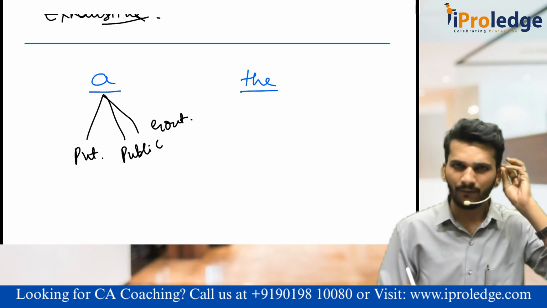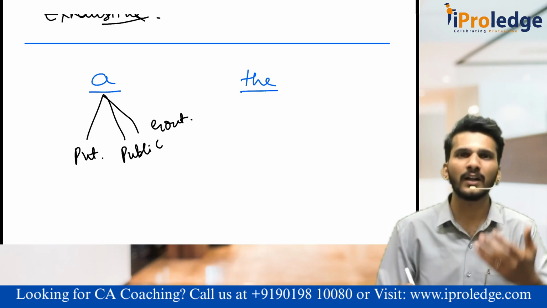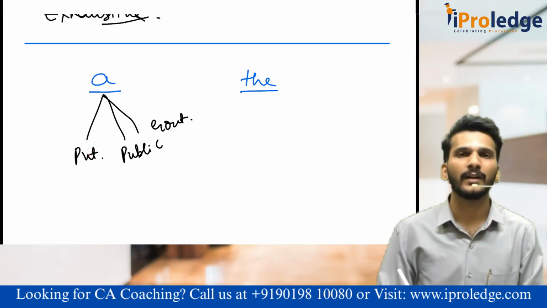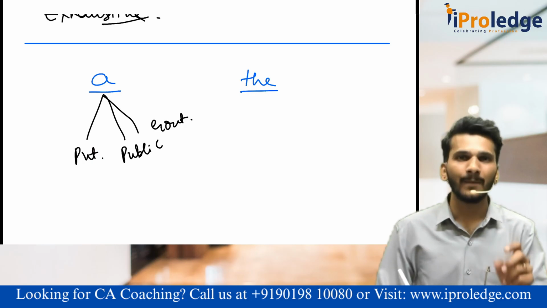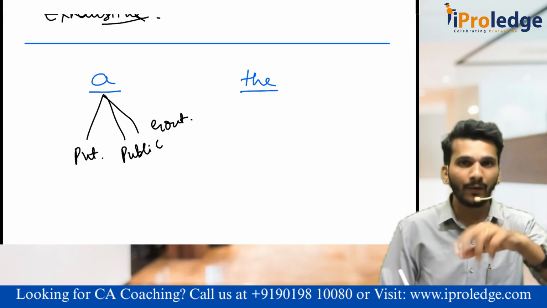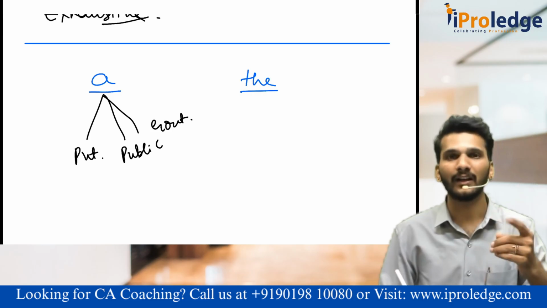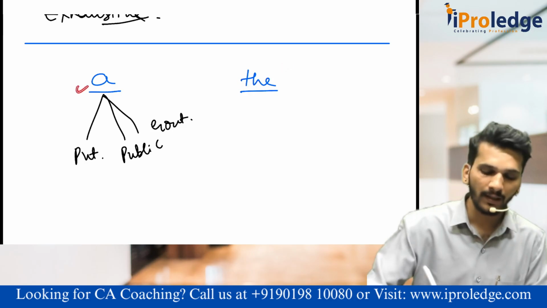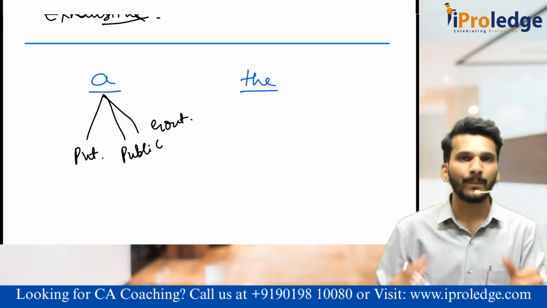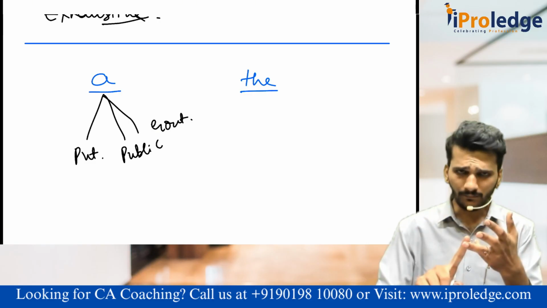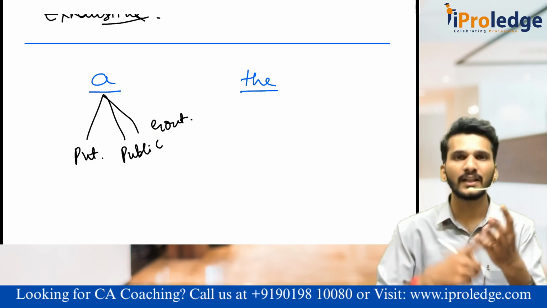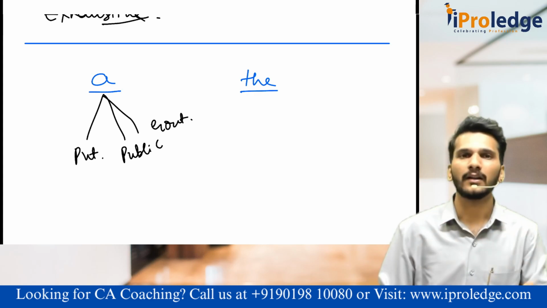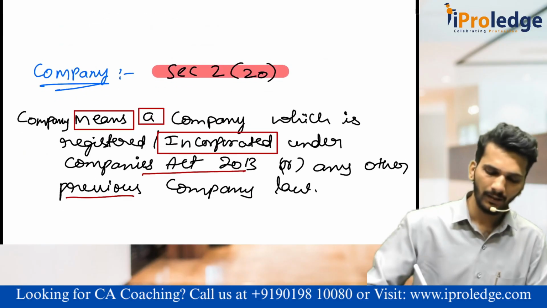Don't worry about remembering. First try to read how the law is being interpreted. Try to understand this part. Private limited company means "the private limited company". That means whatever I tell in the Companies Act 2013 is applicable only for the private company because I'm using the word "the". But the moment I use the word "a", any kind of company, maybe private, public, government, dormant, inactive, Section 8, OPC, small, any type of company is covered here. You understood?